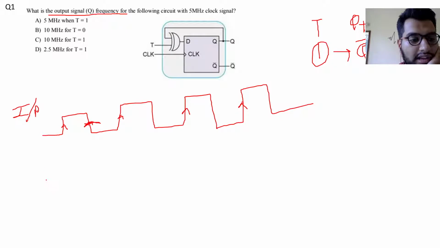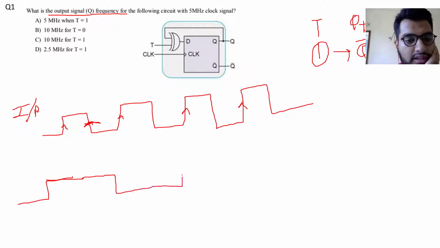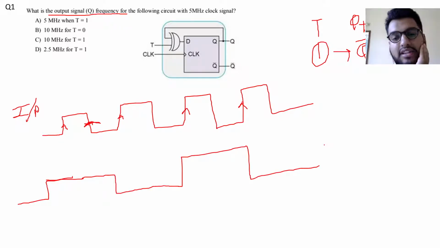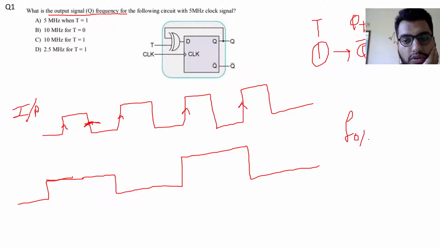We will see that on the positive edge, if initially Q was equal to 0, toggling would occur at the positive edge, on this, then this, and then this. Just like we did last week, f output will be equal to f clock divided by 2.